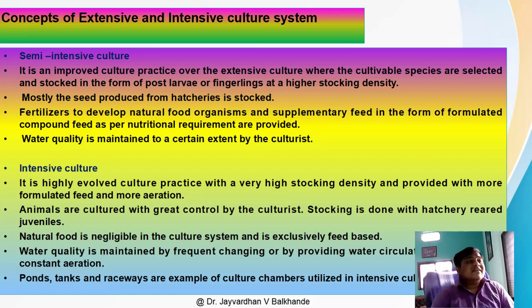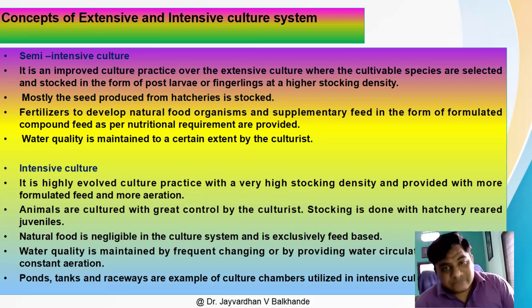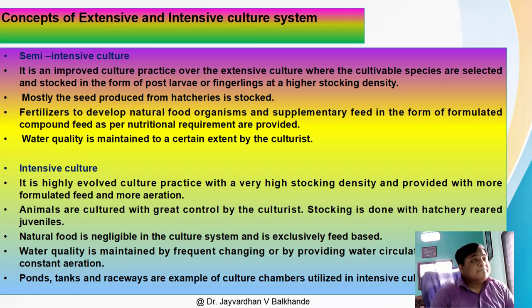See here, why is this system called semi-intensive culture? Because in the traditional or extensive culture system, farmers used the fry stage for culturing, but in this semi-intensive culture, the fish farmers use fingerlings, at a higher stocking density. Mostly the seed produced from hatcheries is stocked. So the artificial breeding is done where the government seed farm or a private fish seed farm supplies this type of fingerlings.